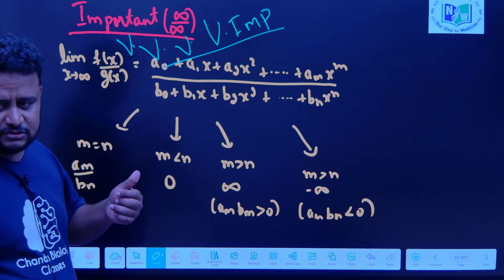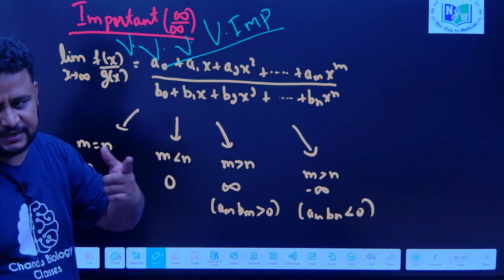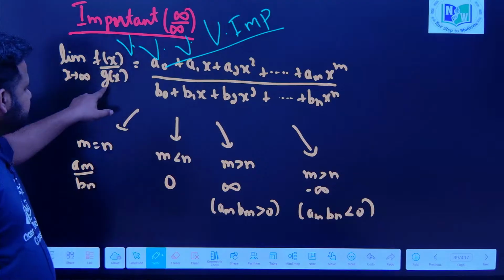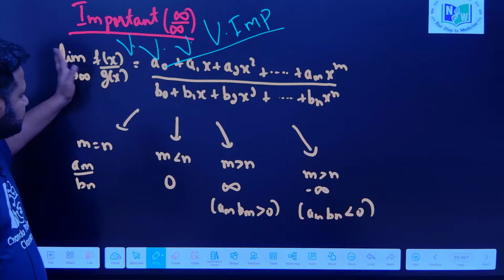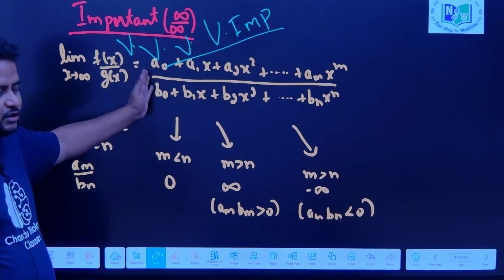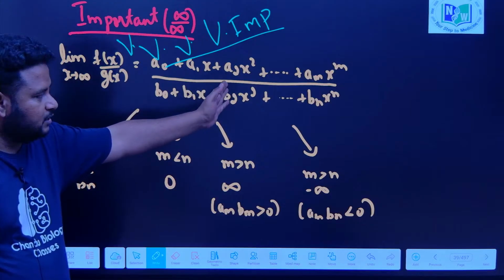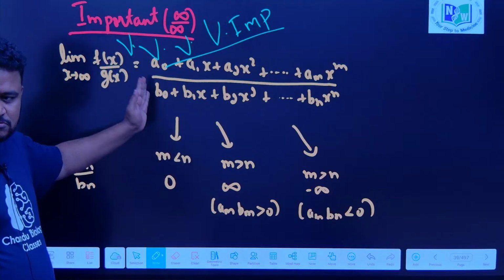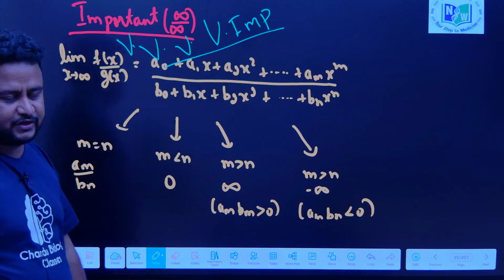Okay, one thing which you can use is L'Hopital's rule. Another thing that you should use is the infinity by infinity and three-monkey property. Now, we got infinity by infinity. Suppose f of x by g of x, a rational function, is given as x tends to infinity. Suppose f of x is in the form a0 + a1x + a2x² + a3x³ up to am x to the power of m. The denominator is b0 + b1x + b2x² up to bn x to the power of n.